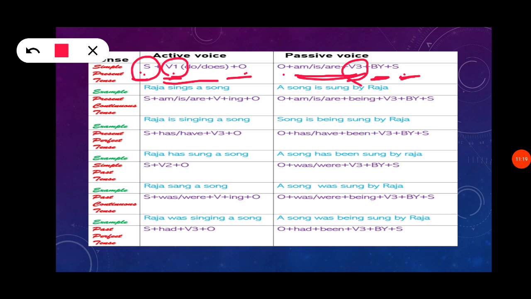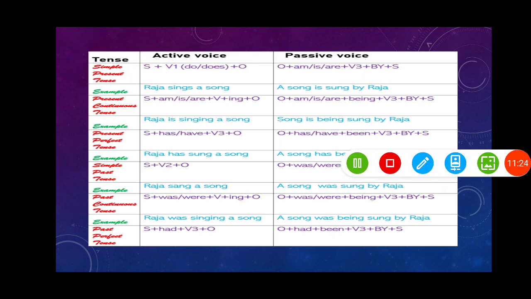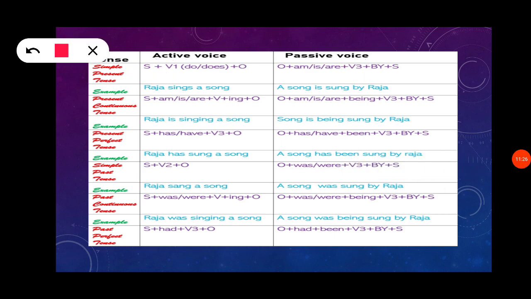Raja sings a song. So first we need to identify which is the subject. Raja is the subject, sings is the verb, and a song is the object. So it is in the does form verb. So does, it is in plural form. Okay? So we have to change.